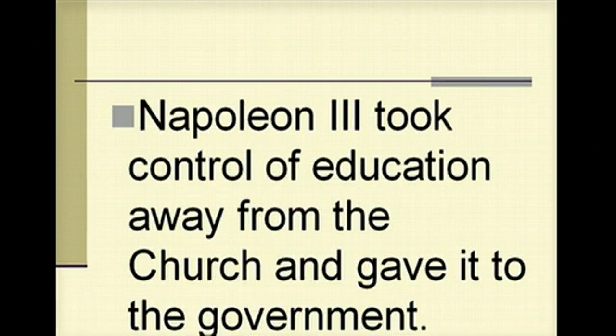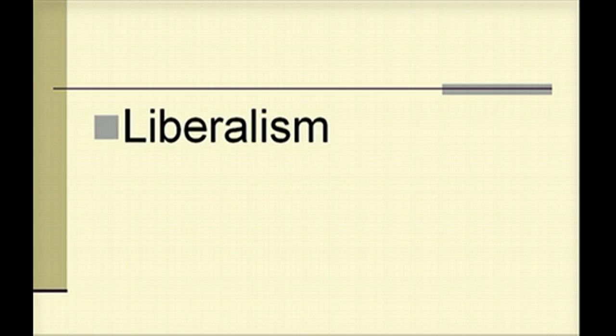Question 15, why did he issue the syllabus? He issued it because Napoleon III took control of education away from the church and gave it to the government during his liberal reforms. Also remember we had those things going on in Italy with the unification of Italy at that time as well. Question 16, what did the syllabus of errors condemn? That would be liberalism. It condemned liberalism and any movement that was in favor. Remember, that's the list of if you believe this, you were wrong. If you believe that, you were wrong.